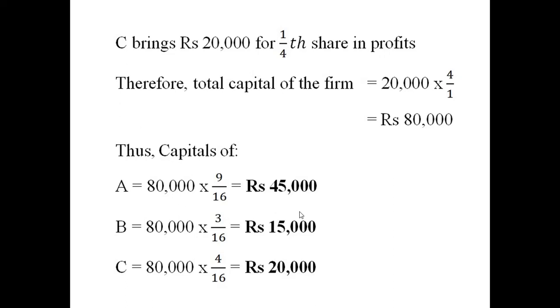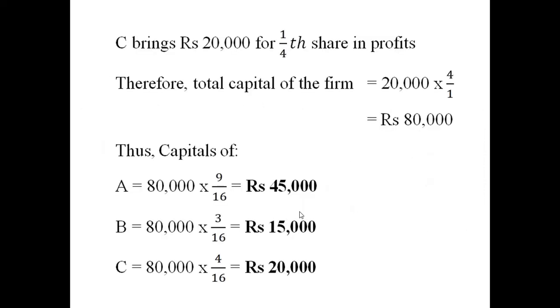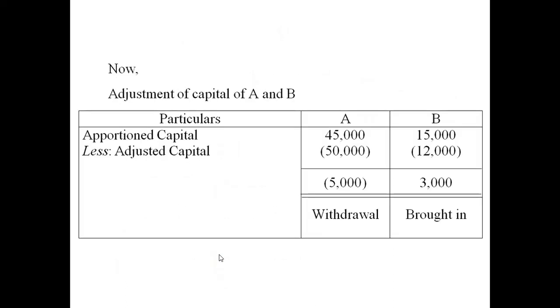So we have to do a very simple adjustment here. This apportioned capital, the apportionment we just did, is actually the main capital. This 45,000, 15,000, and 20,000 of C is the capital it should be. But we have the adjusted capital provided: 50,000 for A and 12,000 for B. So we will do the subtraction.